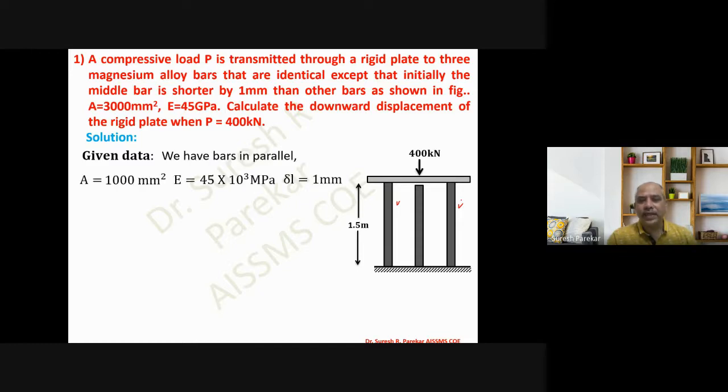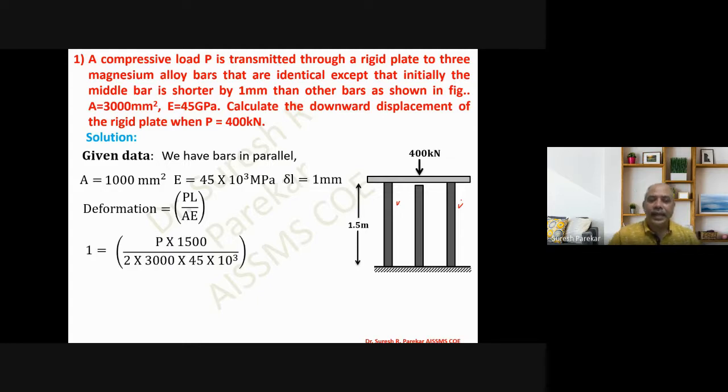Deformation is PL upon AE. The area is mainly 2 into 3000 because we have these two bars. This is one outer bar, and second we have this. These two bars we have to shorten first by 1 millimeter, and for this we require 180 kilonewton load. So when the plate is over here, we have that load as 180 kilonewton.